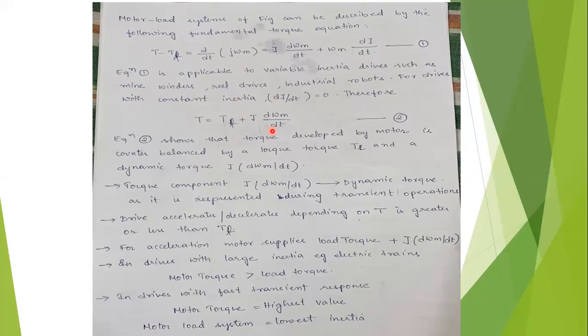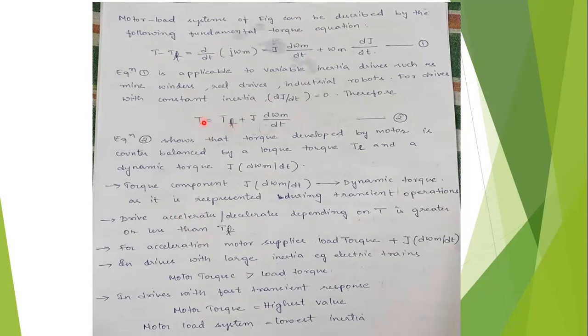Okay, so if you observe the second equation, we can know that the torque developed by the motor is counterbalanced by a load torque TL and the dynamic torque J d omega m by dt component. This is called dynamic torque, and it is present during transient operation only, because in steady state operations this term will be zero. It is only present in transient operations.